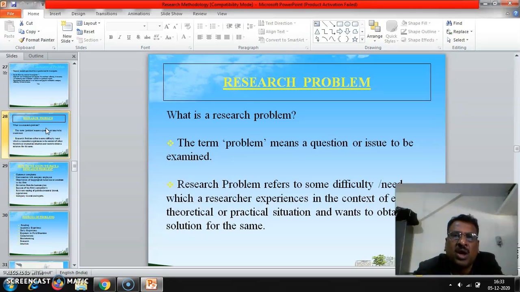Or due to corona, COVID-19, a number of children were affected. So these are all called difficulties. A need a researcher experiences in the context of either a practical situation or theoretical, and wants to obtain a solution for the same. So this is what we call a problem: a question or issue to be examined. This is called a research problem.